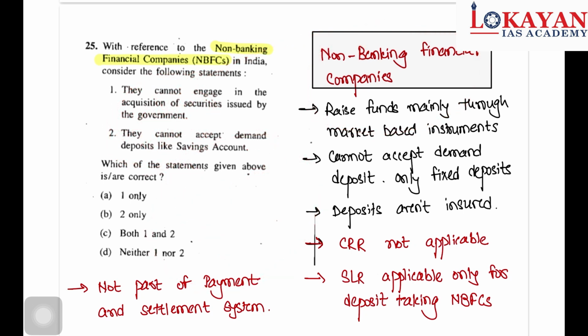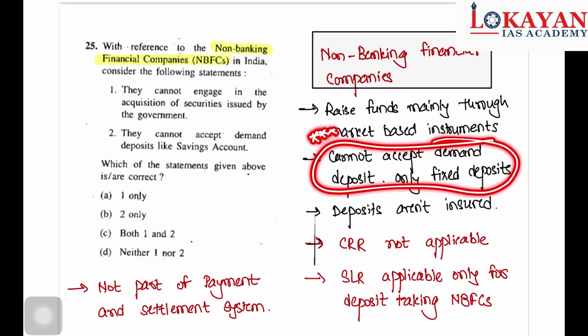So what are the characteristics? They raise funds mainly through market-based instruments. Normal banks raise funds mainly through deposits, but certain NBFCs can take deposits, though the majority can't. They cannot accept demand deposits, only fixed deposits. So this is important.